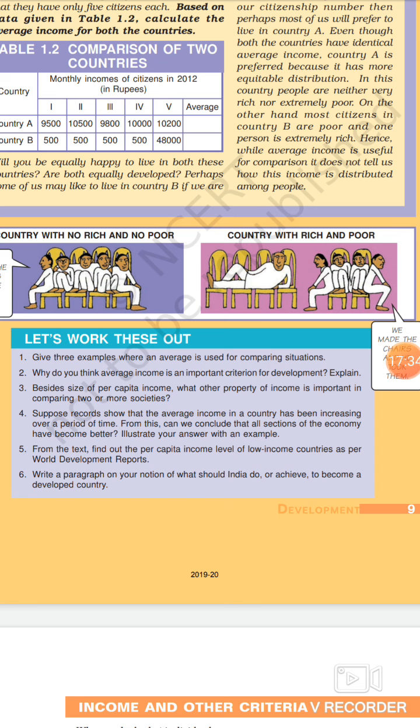Actually, it cannot be concluded that all the sections of the economy are better by stating that average income is increasing, because it is possible that some sections of society are better off and some might be worse off.